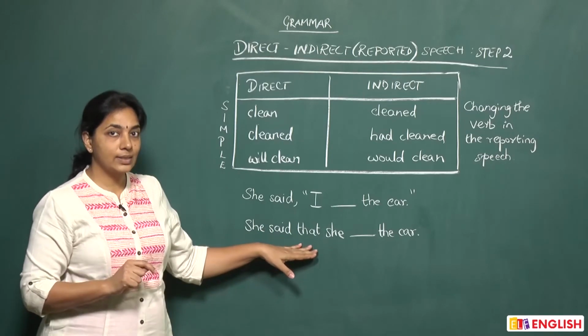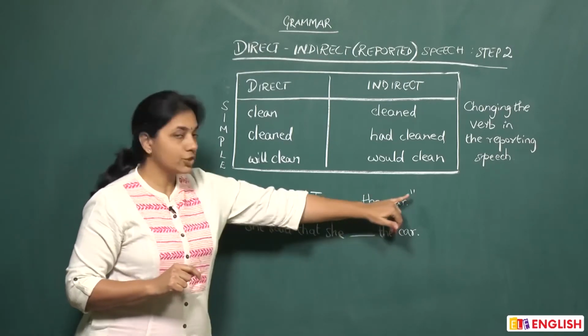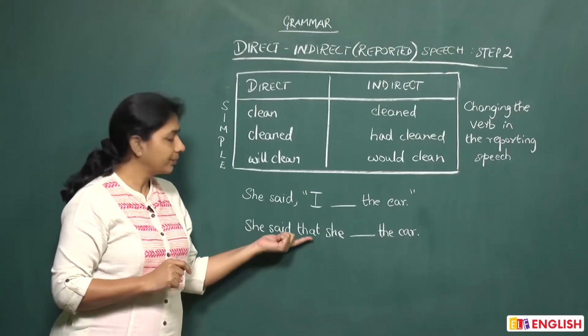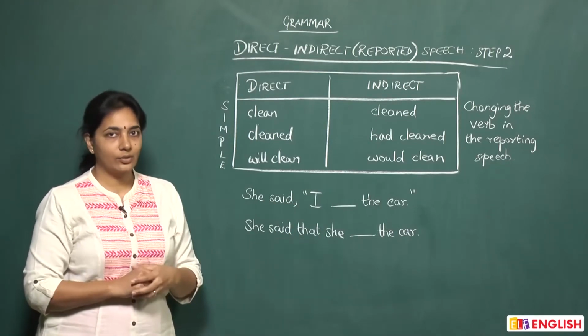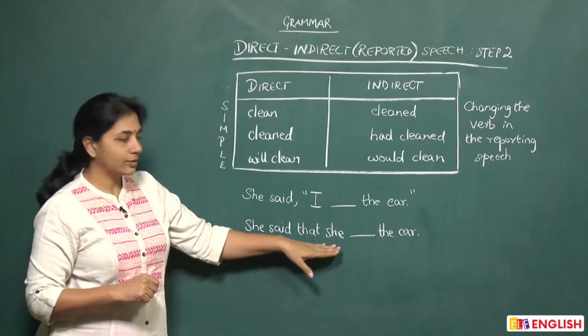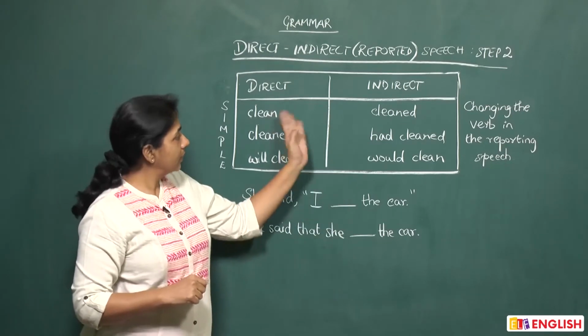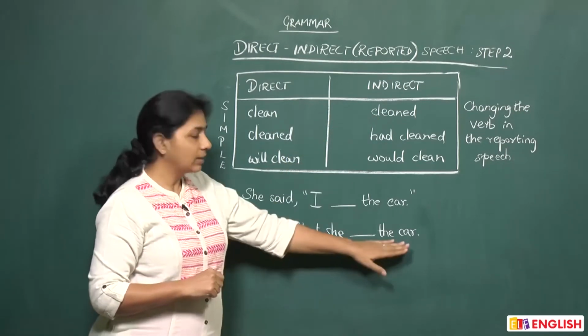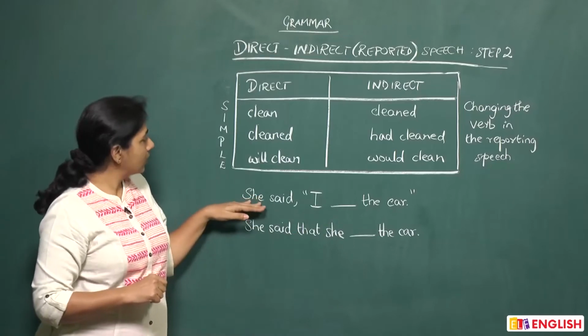Remember what we did in step 1? You have to remove the quotation marks, you have to remove the comma and add "that". So we are doing that already. She said that she, look at the table, cleaned the car. Let's do the next one.